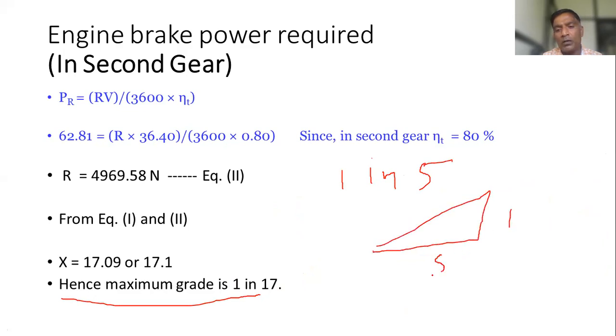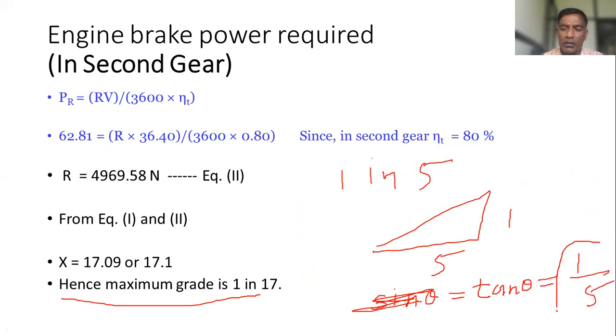This is 1, this is 5. Then how to find the value of theta? Instead of sine, we need to consider tan here. Tan theta is equal to 1 upon 5, because this is required in some cases. So we can get the value of theta if such sentences are given.